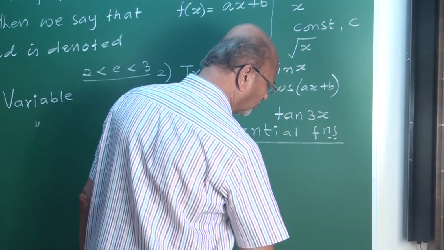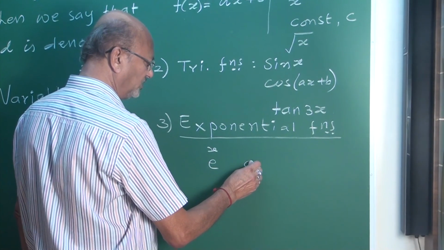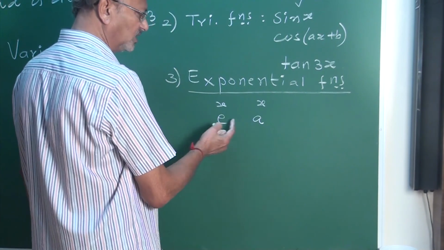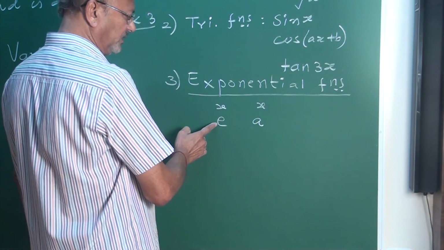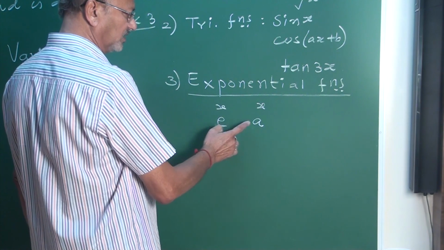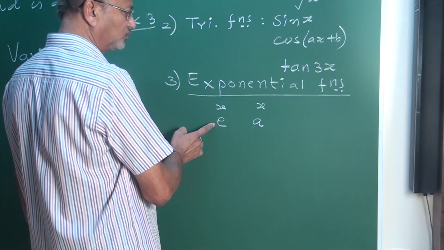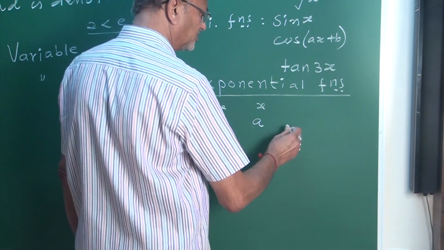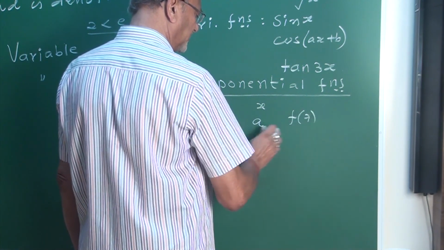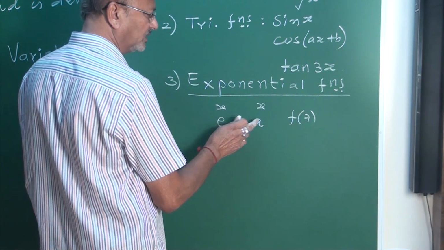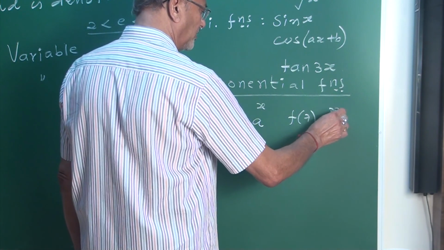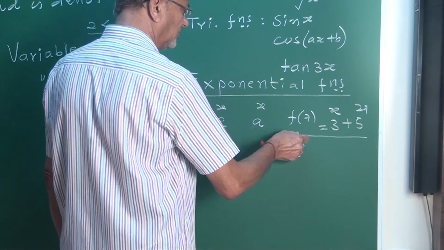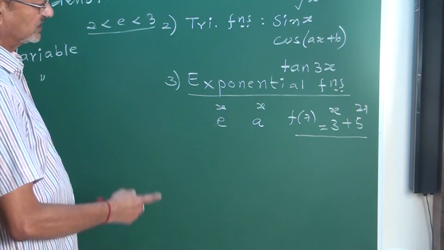Then any constant a other than 0, a to the power x. In particular, a may be e. It is any constant, a fixed constant. a to the power x, e to the power x, like that. Any function that contains this, where a is any number other than 0, like 3 to the power x plus 5 to the power 2x, like this. All these, my friends, are exponential functions.